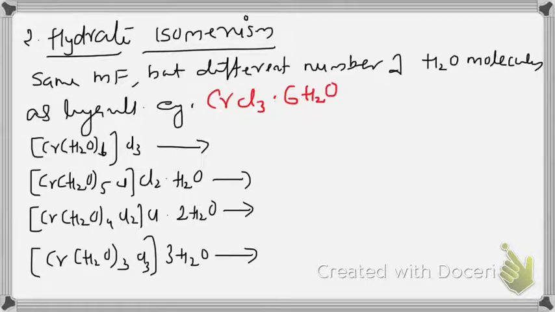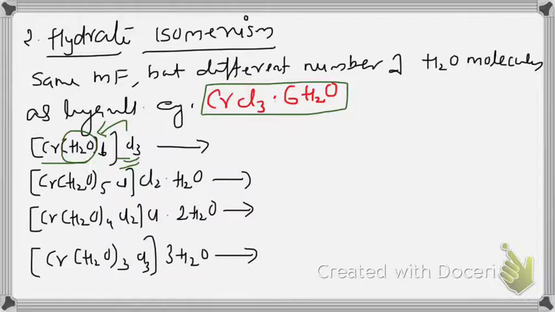Here, when chromium chloride is added to water, there will be formation of CrCl3·6H2O, a complex. In the first complex, [Cr(H2O)6]Cl3, all the water molecules are inside the coordination sphere and all the chlorines are counter ions. In the second complex, one chlorine comes to the coordination entity, so one water molecule goes out of the coordination sphere.